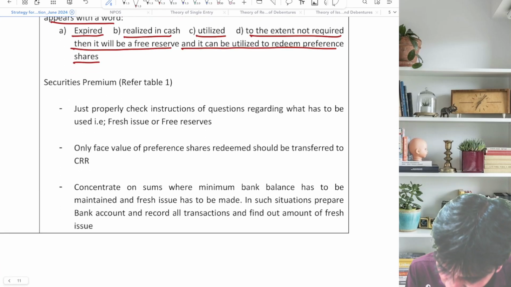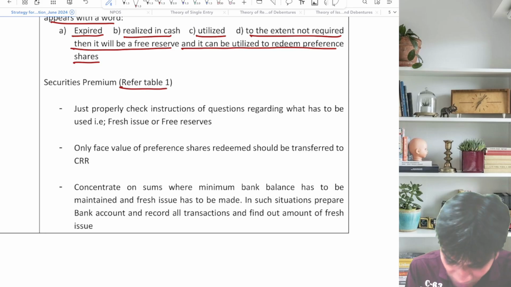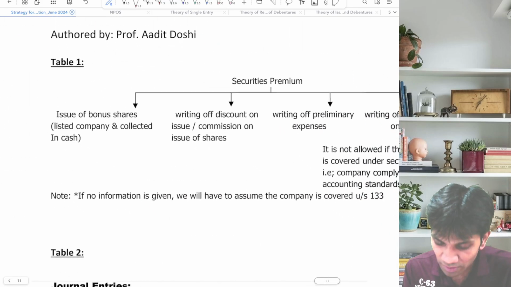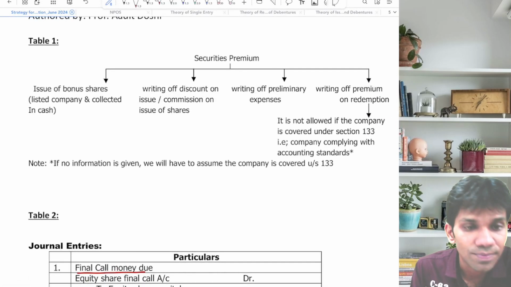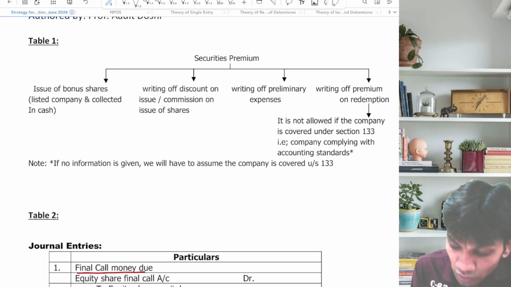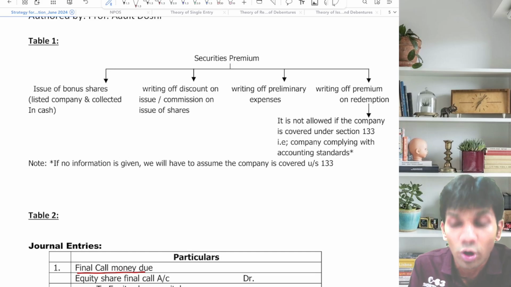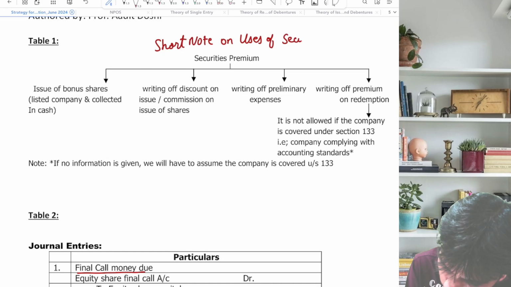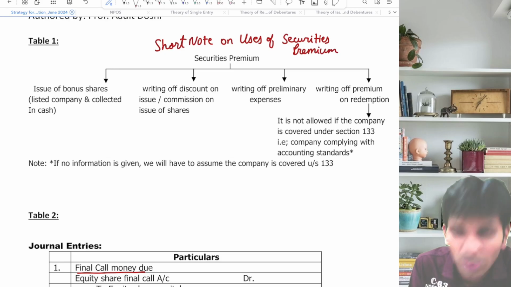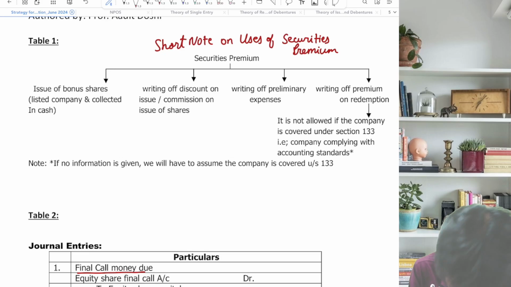Now, securities premium, refer table 1. I'll go for table 1. Now, see, this is table 1 prepared for you guys. When securities premium needs to be utilized. This is basically the utilities of securities premium, or uses of securities premium. Short note भी आ सकता है. They can ask you a short note on uses of securities premium. Very important, guys. That's why I prepared it in a tree diagram format. You can frame the sentences and you can get almost full marks.